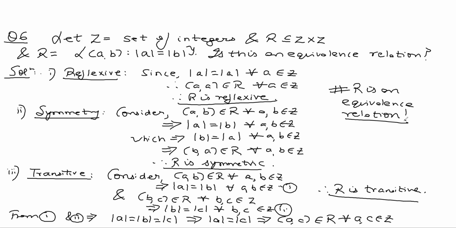Let's do one more question of this type. Question 7.